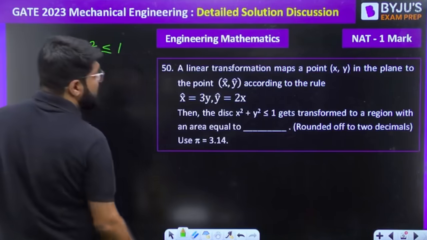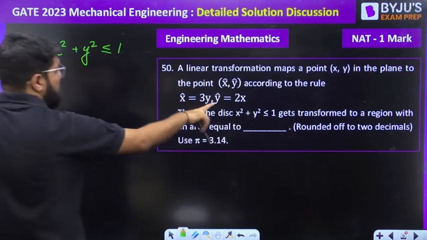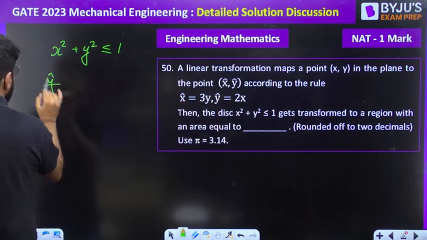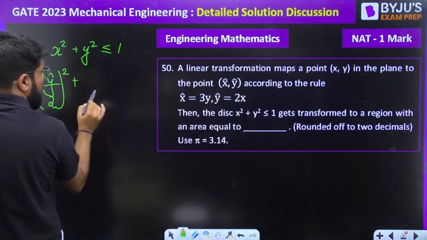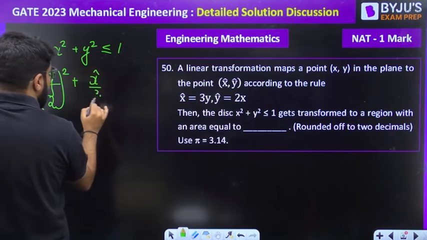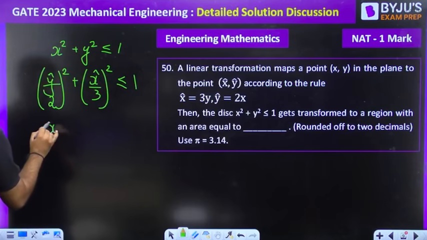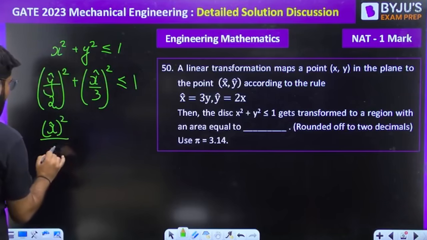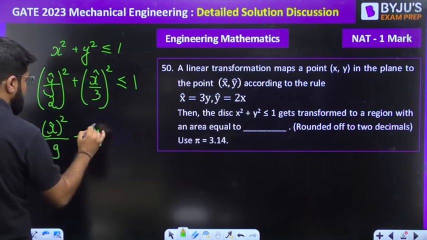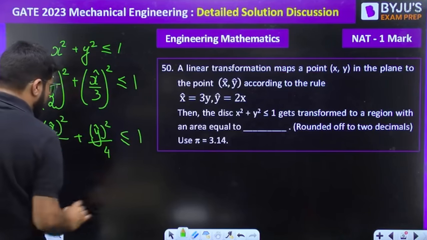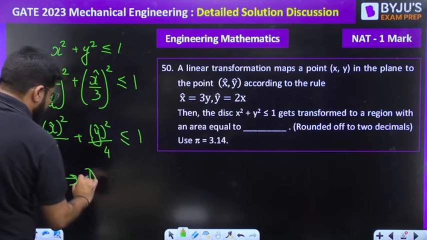x square plus y square less than equal to 1. But what is the value of x? x will become y cap by 2. So let us replace x by y cap by 2, and what is y? That is x cap by 3, whole square, less than equal to 1. So rearranging it, x cap square upon 9 plus y cap square divided by 4 less than equal to 1. That represents the area inside an ellipse.